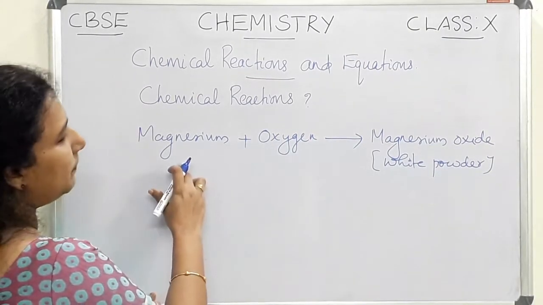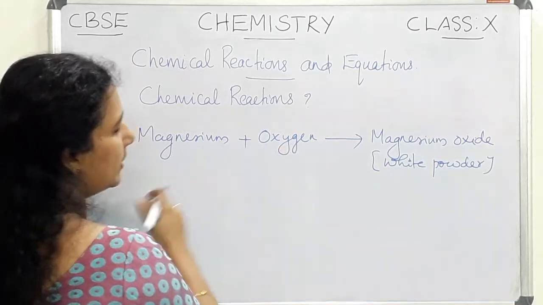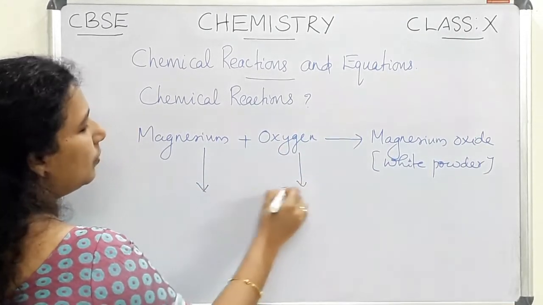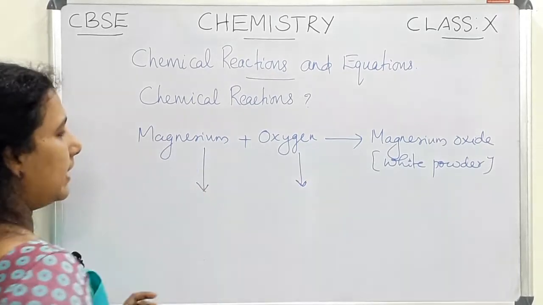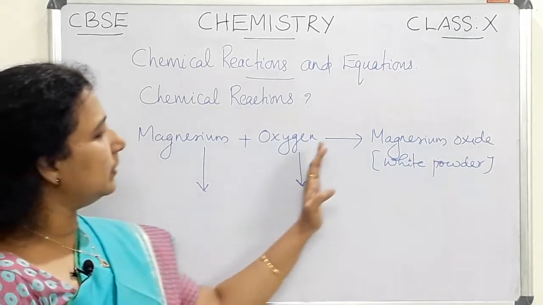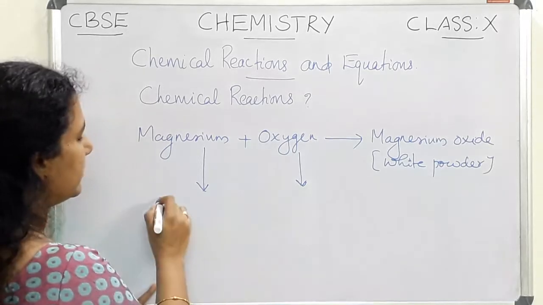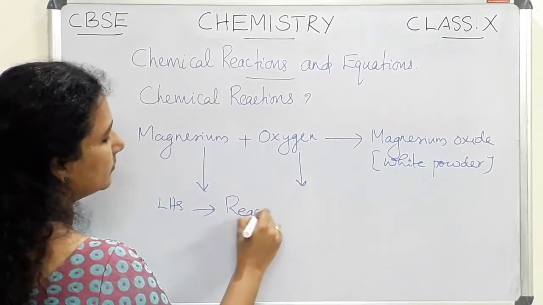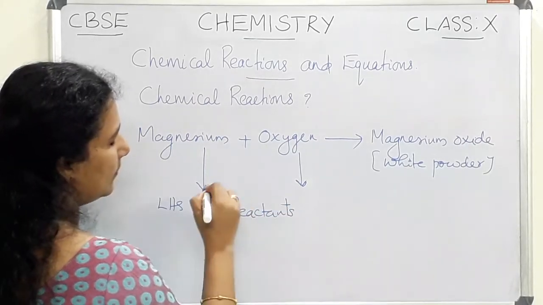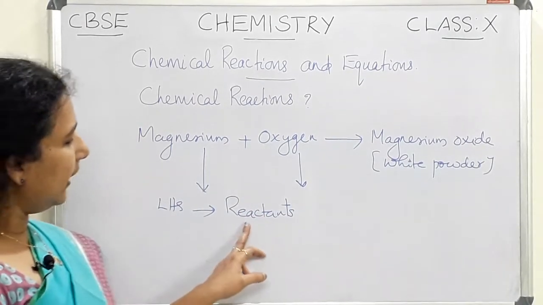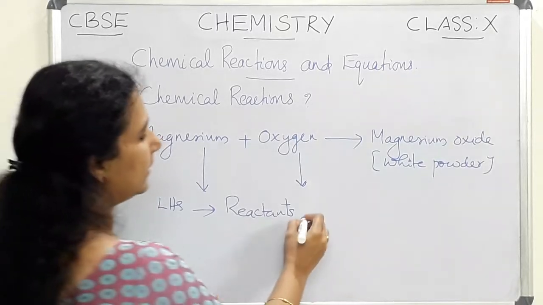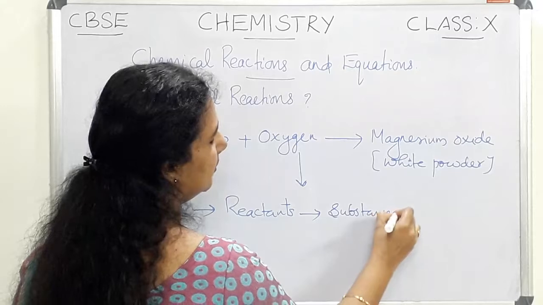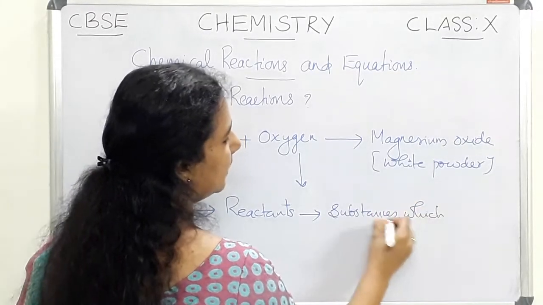So this is a word equation. The left part of this equation, that is the LHS, these two elements are known as the reactants. So we can define what is a reactant. Reactants are the substances which take part in a chemical reaction.